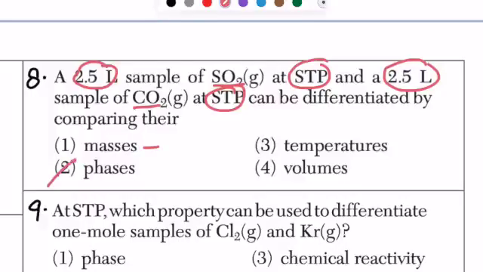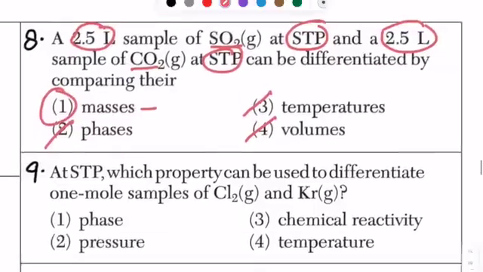Their phases are the same, their temperatures are the same, and their volumes are the same. So coming back to the masses, what we can assume is that they are talking about the molar masses here. Because they are different gases, they are going to have different molar masses. So that is something that we can use to differentiate.